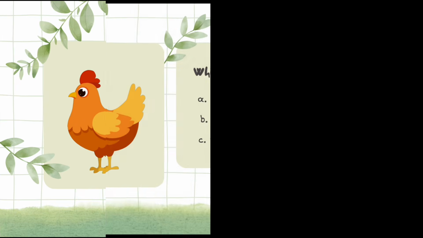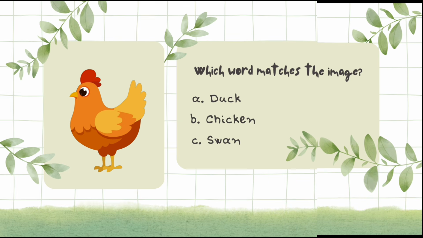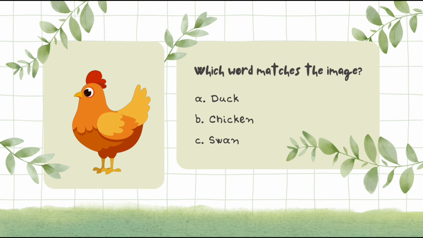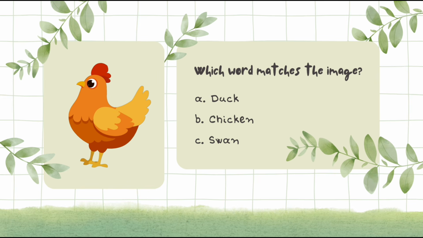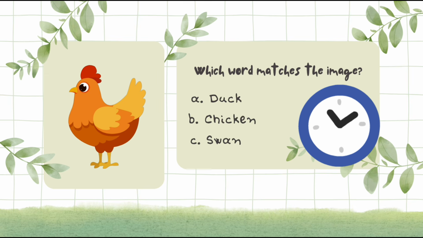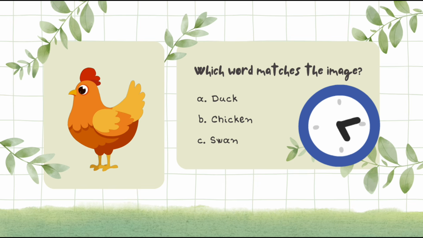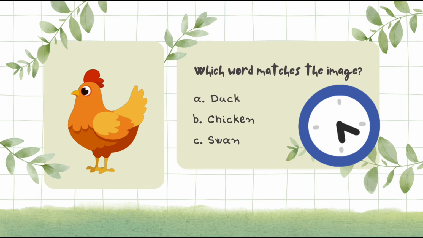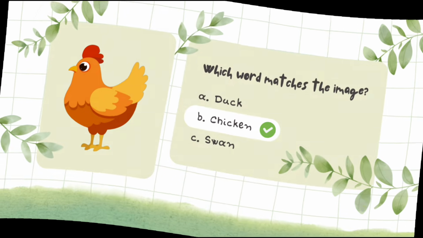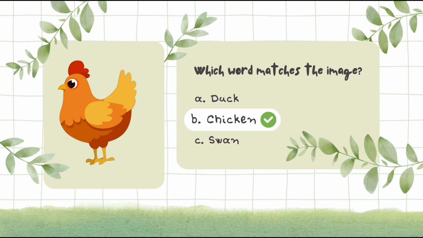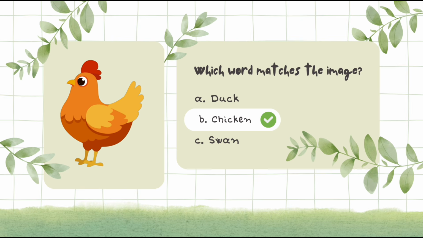Kids, which words make the image? A. Duck. B. Chicken. C. Swan. Yes, kids, the image make the option B. Chicken. This is a chicken.